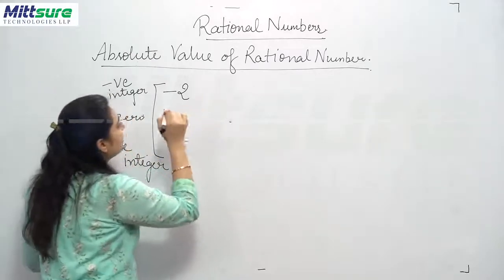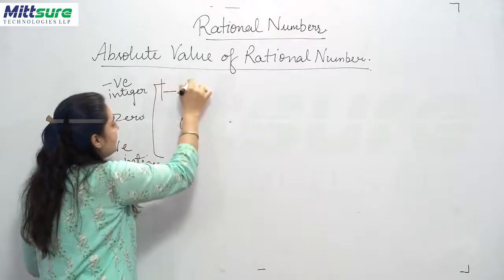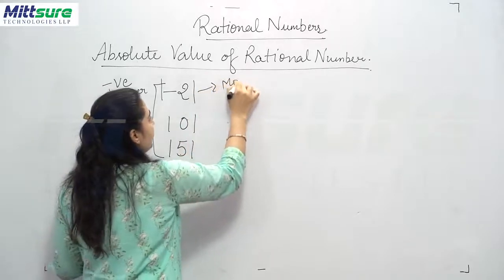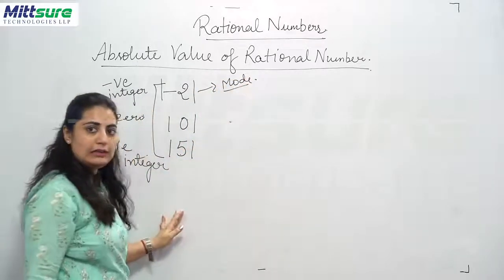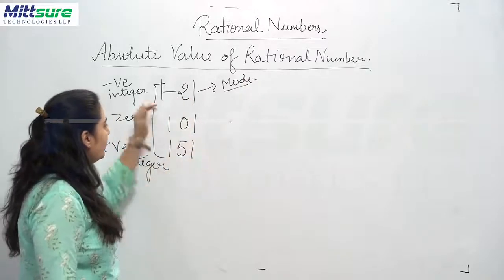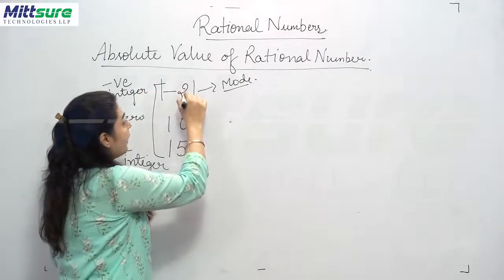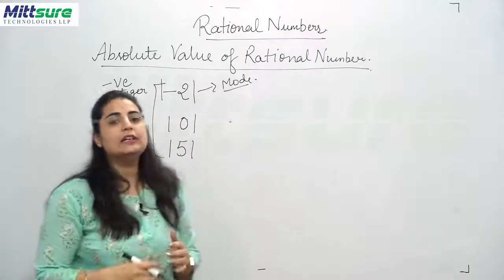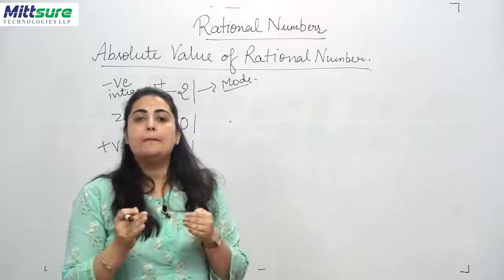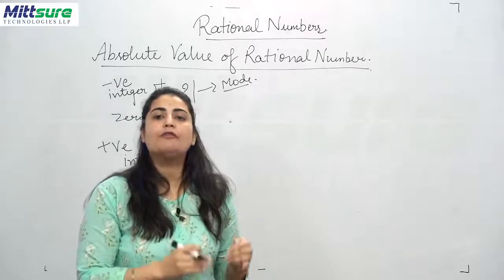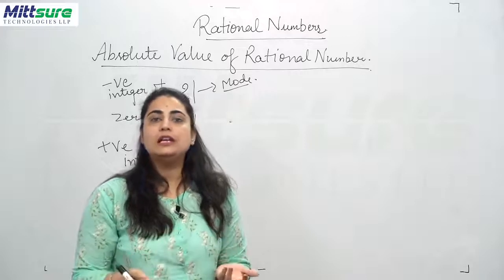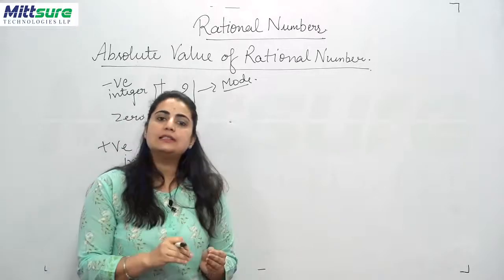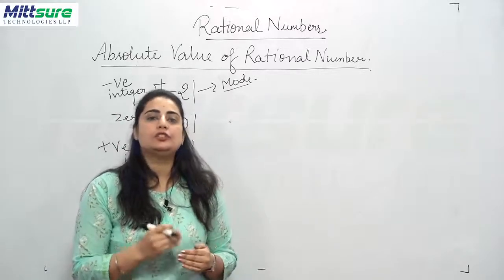Now what are the absolute values? Whenever you are asked to find the absolute values, these numbers are written in these two lines. These lines are known as mode. Clear? Now when you call them mode, you are supposed to find the absolute value. Now, the absolute value is nothing but the positive value of every number, regardless of the sign.